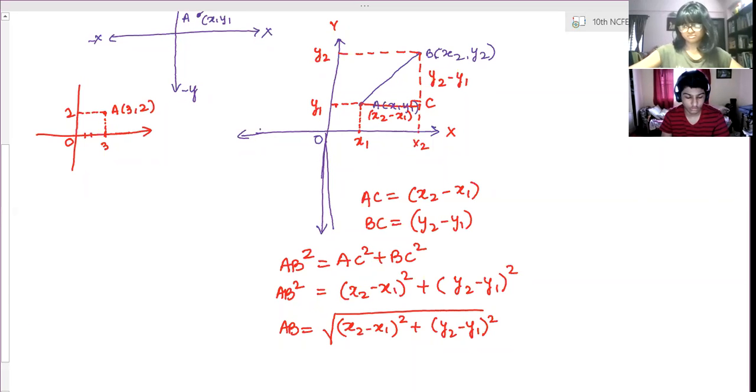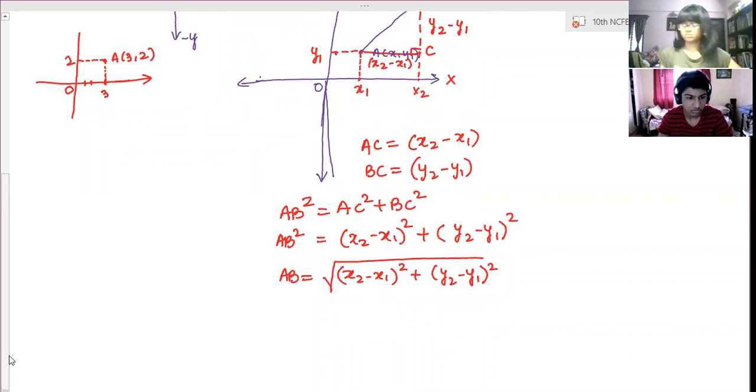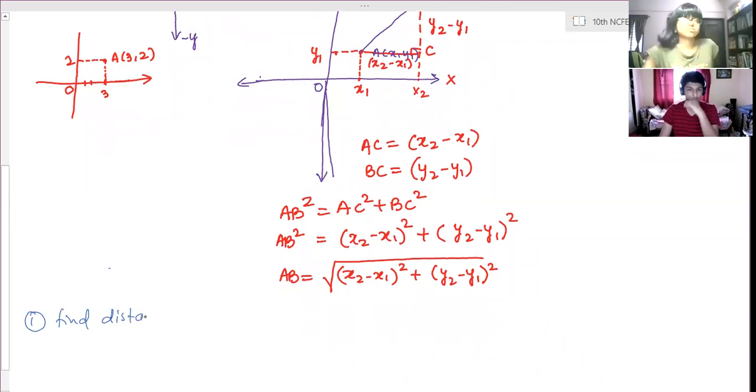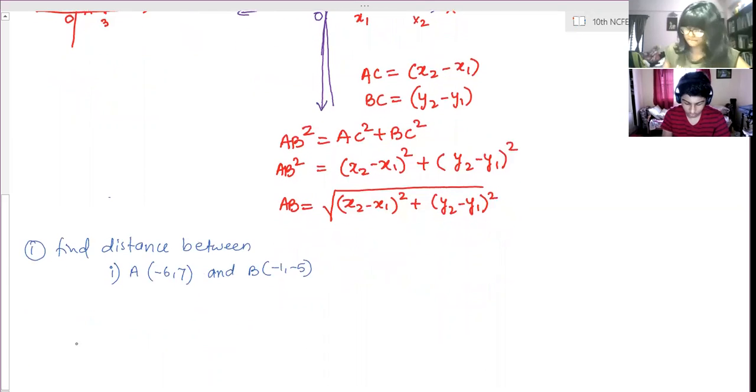Done? The first question based on this is: find the distance between A (-6, 7) and B (-1, -5). A and B coordinates have been given. We have to calculate the distance between them.